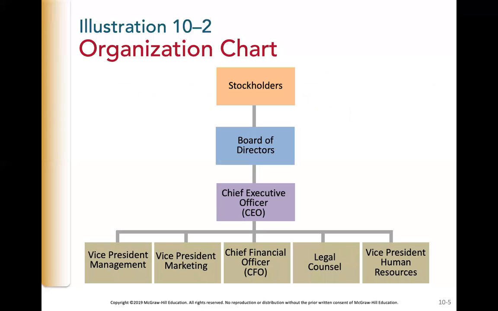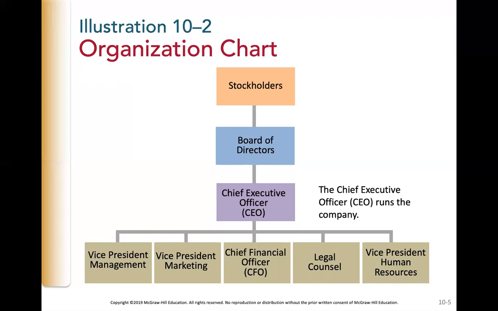Ultimately, as you see in this chart, a corporation's stockholders control the company. They are the true owners of the corporation. By voting with their shares, stockholders determine the makeup of the board of directors, which in turn appoints management to run the company. So the CEO is the one that has been hired by the board of directors to run the day-to-day company.